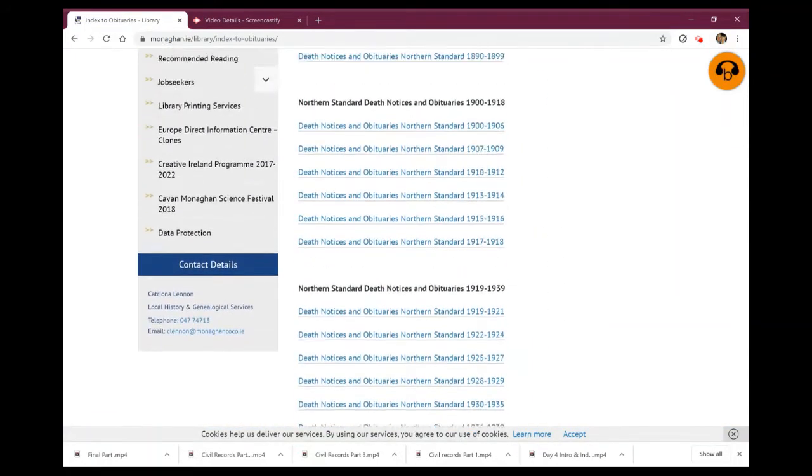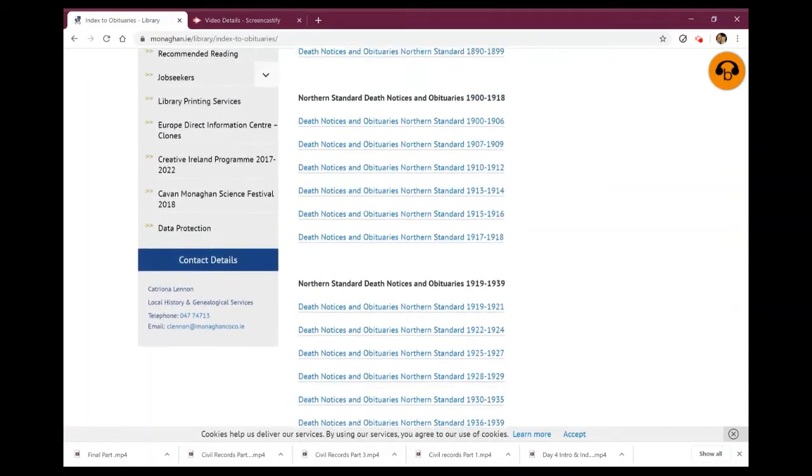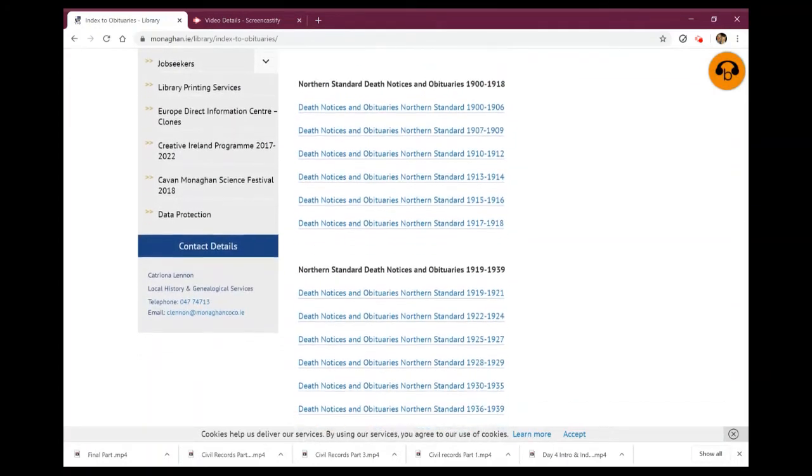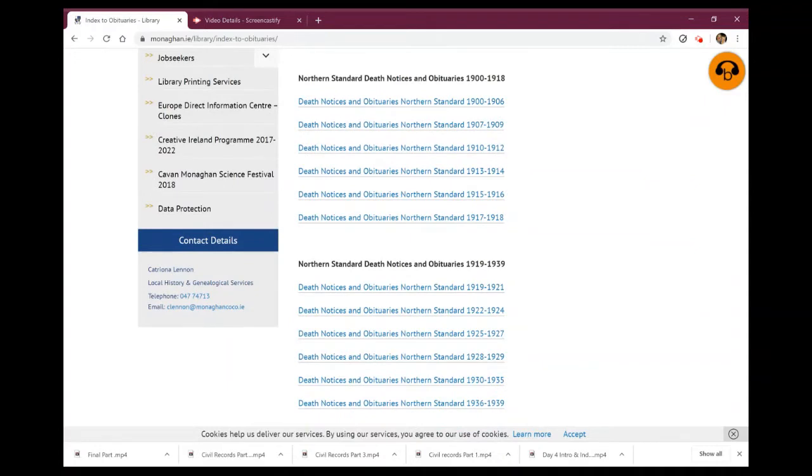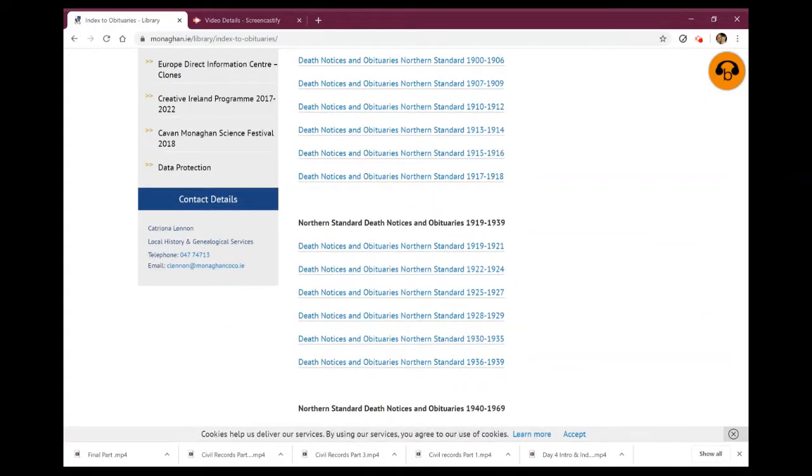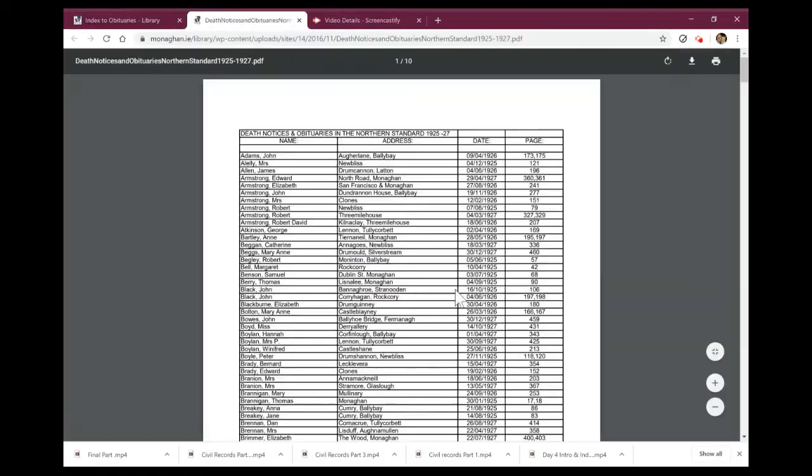So the way this works is if you had traced back a family relative to, say, the 1900s and you thought their approximate year of death was, say, 1925, we can click in here to the Northern Standard obituaries from 1925, and you can see here it's all listed in alphabetical order. So you have the person's name, their address, the date.